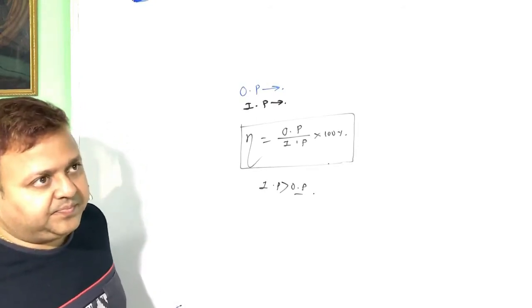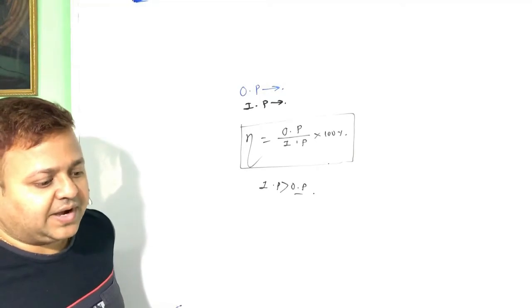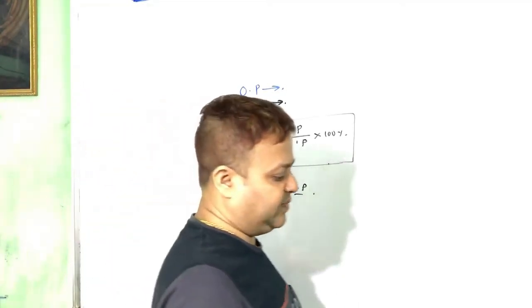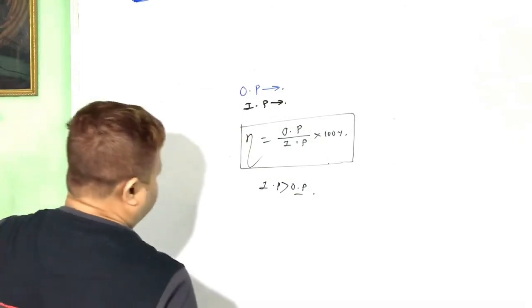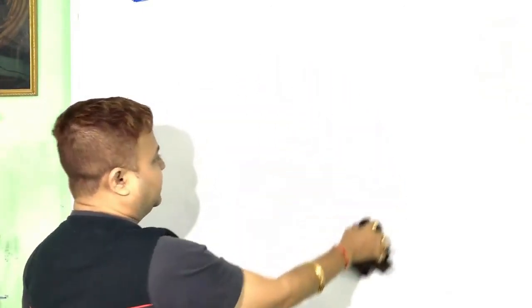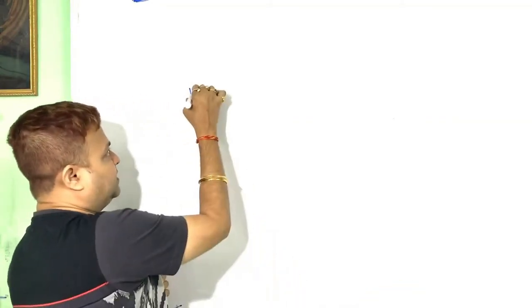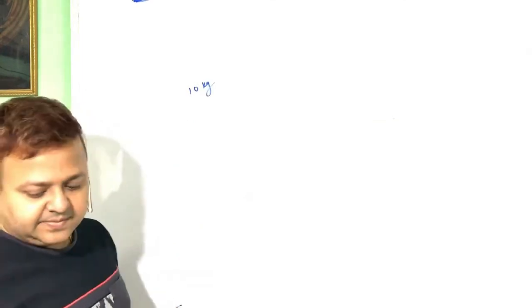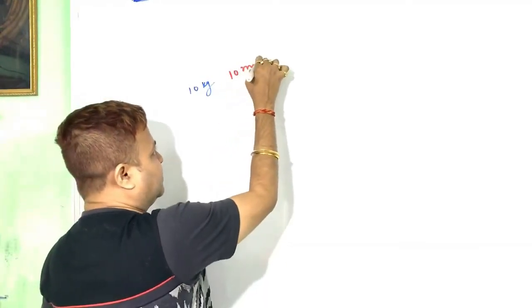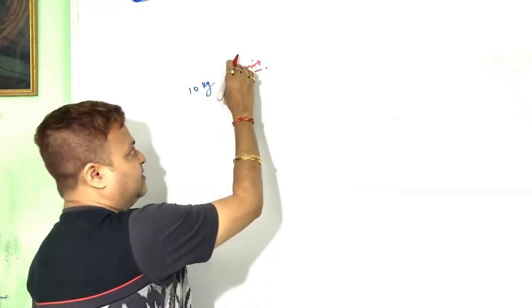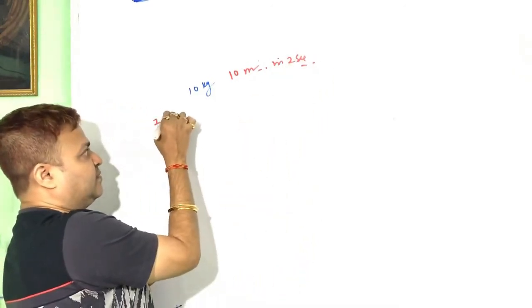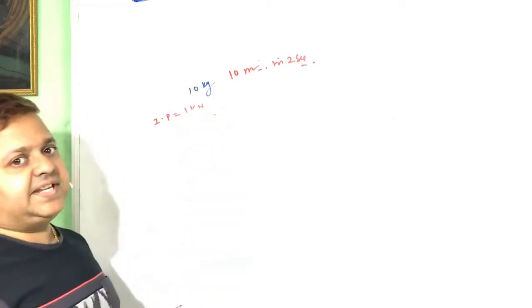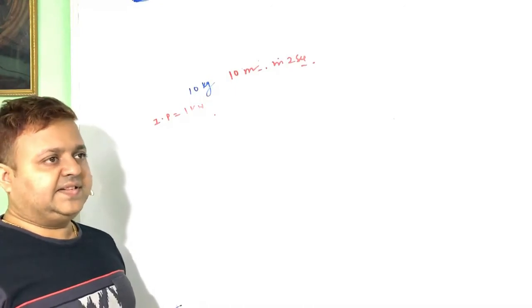Write down an example. A machine of power 1 kilowatt, that is the input power given, is used to lift a load of mass 10 kg to a height of 10 meter in 2 seconds. What is the efficiency of the machine?